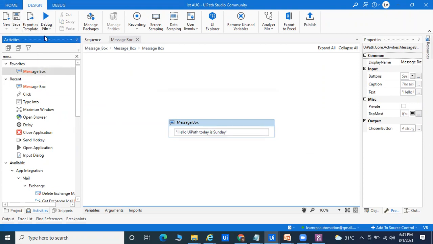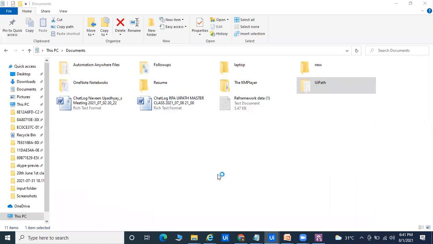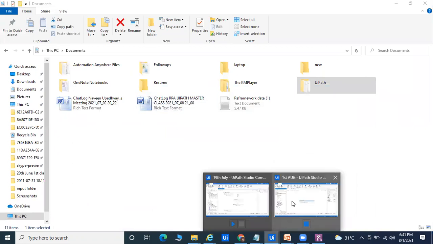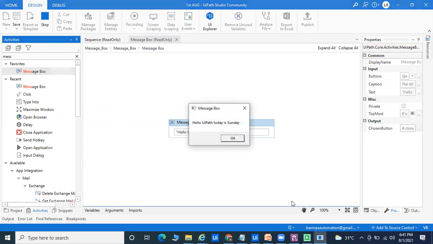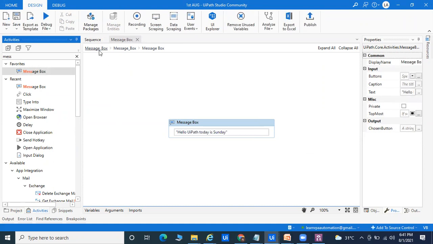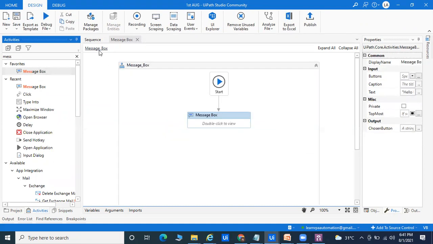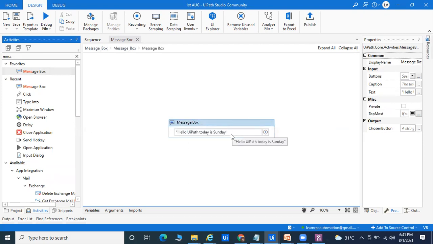Okay, but if you go to the software industry, the one thing is called variable. Okay, why variable? Variable especially we use for the storing your data. Okay, so every time we cannot pass the hard coded like the double quote, but try to understand, if you pass the variable, that is the very good things for that is come under best practice of UiPath. Okay, so this is the things hard coded. Okay, hard coded we can pass especially for reference. Reference means like that this is the price, this is the quotation, this is the PDF, this is the invoice. Okay, so there you can pass the hard coded.